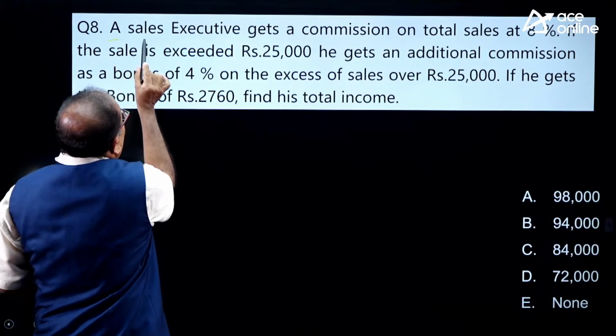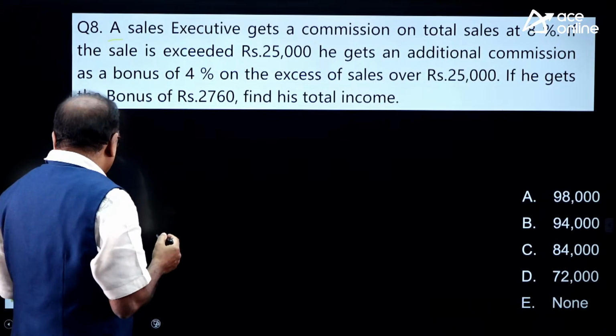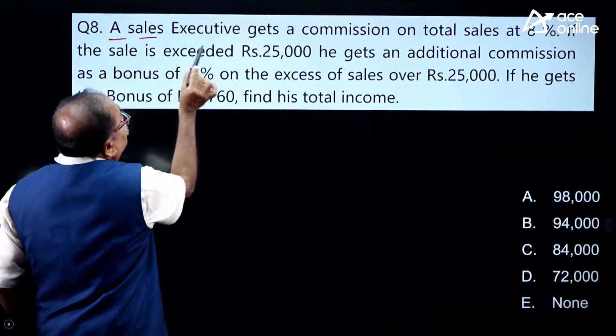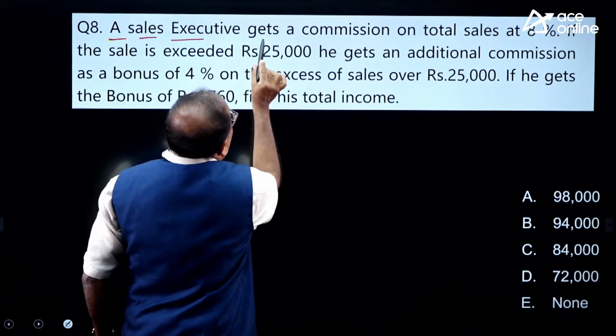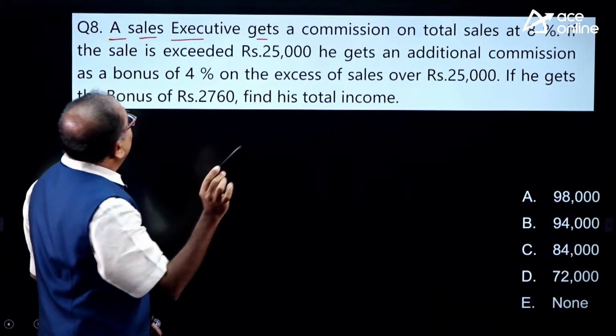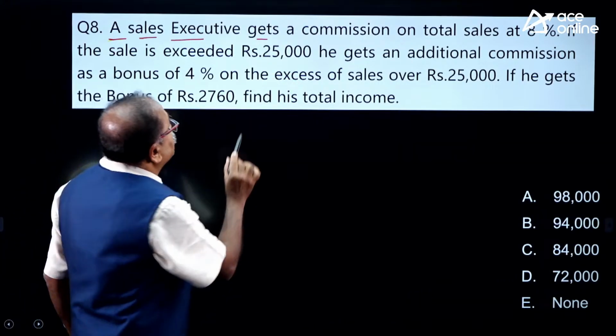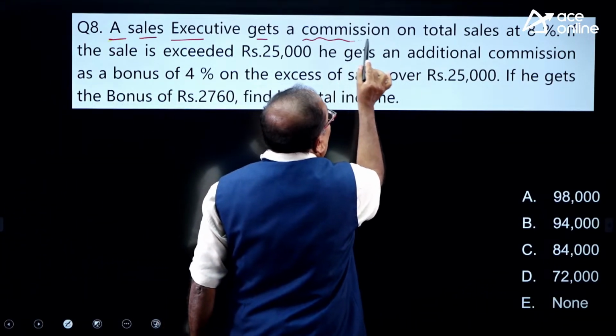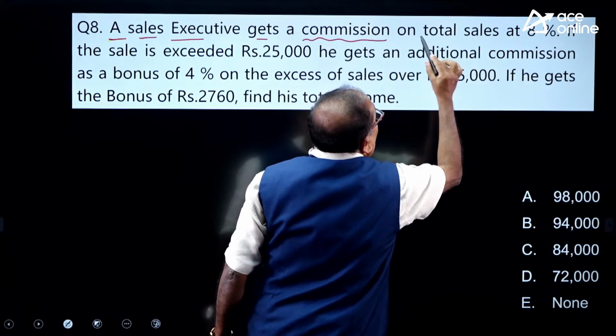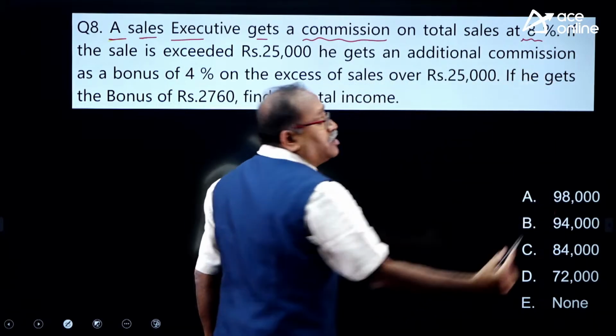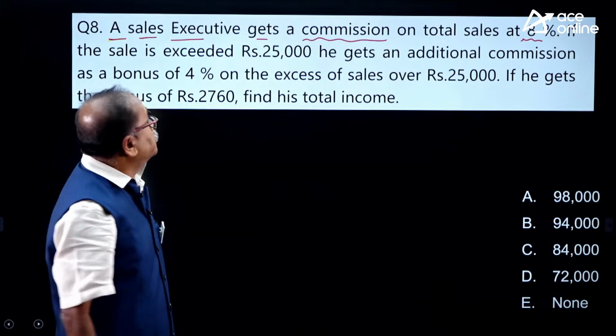Now, a sales executive gets a commission of 8% on total sales.